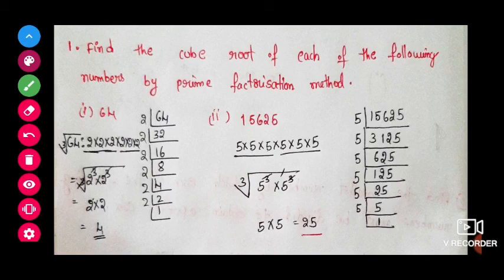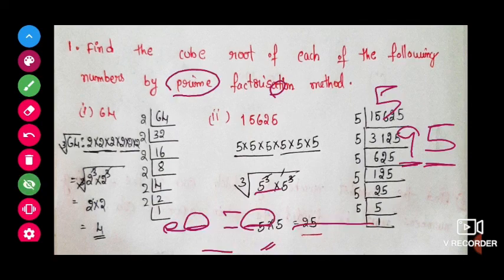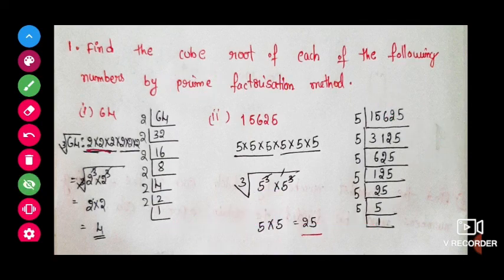Now 64: 2 into 32, 2 into 16, 2 into 8, 2 into 4, 2 2s are 4. So 64 we can write as 2 into 2 into 2, 2 into 2 into 2. Totally 3 here, one set, here one set. So we can write 2 cube into 2 cube. So this cube root and these cubes will get cancelled. We will get 2 into 2 out, that is 4.